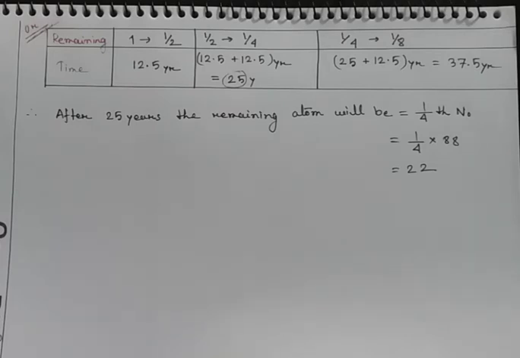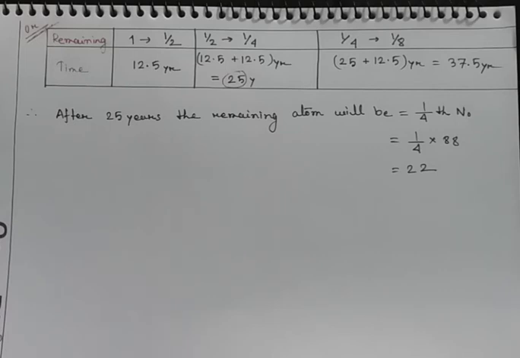That means after decaying half the portion, the remaining portion is again divided by 2. That means from half we are moving to one fourth of the atom.